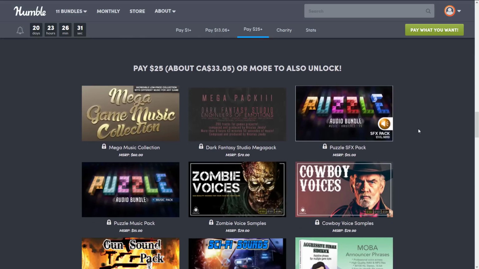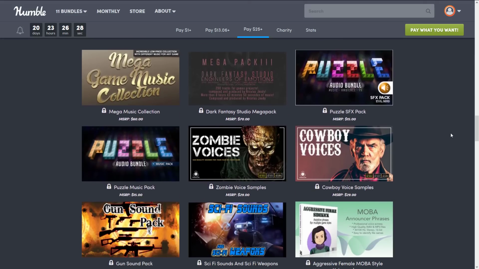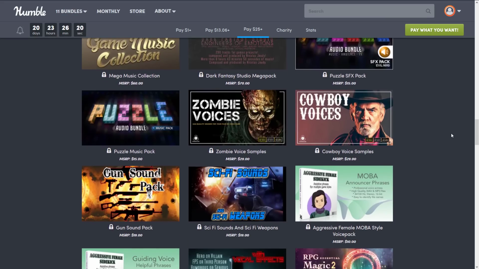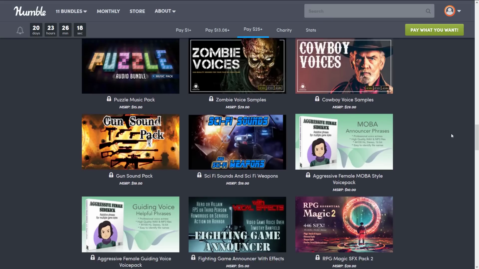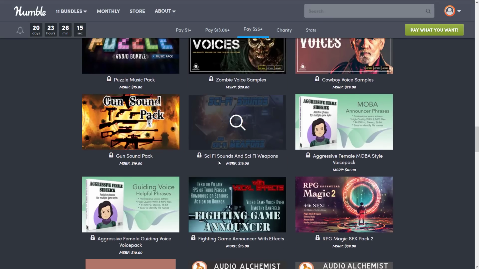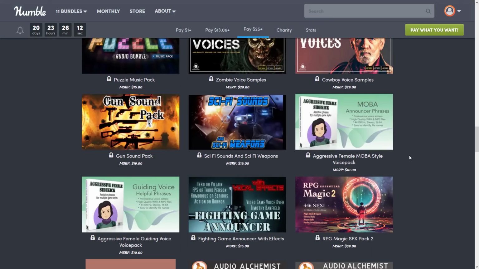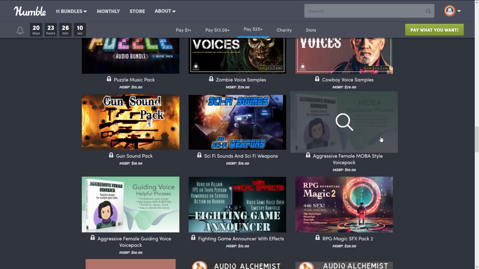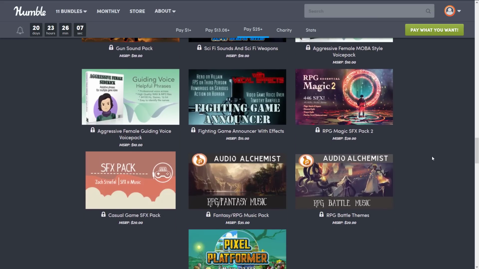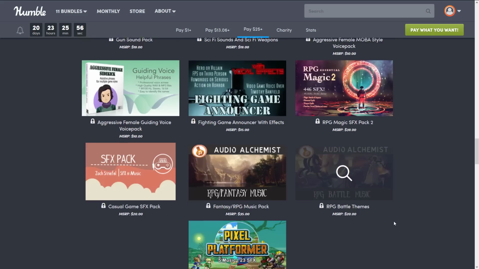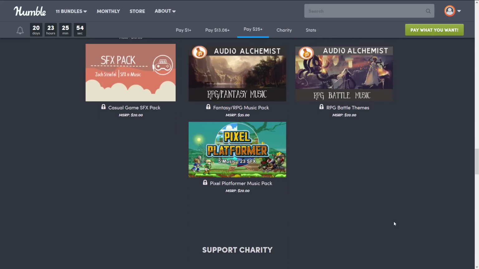and then we jump to the highest tier, the $25 tier, and in this case you get the Mega Music Collection, the Dark Fantasy Studio Mega Pack, the Puzzle SFX pack, the Puzzle Music Pack, the Zombie Voice samples, the Cowboy Voice samples, the Gun Sound Pack, the Sci-Fi Sounds and Sci-Fi Weapons Pack, Aggressive Female MOBA Style Voice Pack, again, strangely specific, Aggressive Female Guiding Voice Pack, Fighting Game Announcer with Effects, RPG SFX Pack 2, Casual Game SFX Pack, Fantasy RPG Music Pack, RPG Battle Themes, and then finally the Pixel Platformer Music Pack.